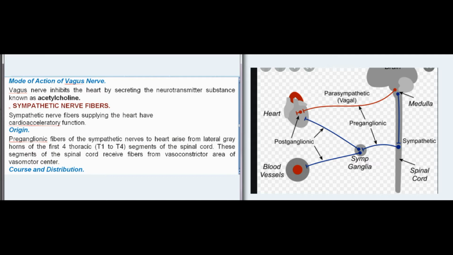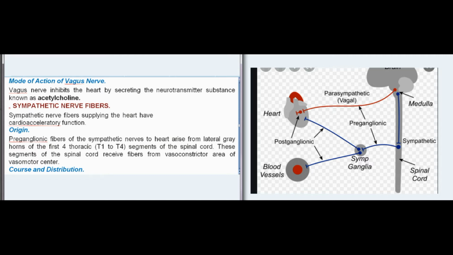Sympathetic nerve fibers. Sympathetic nerve fibers supplying the heart have cardio-acceleratory function. Origin. Preganglionic fibers of the sympathetic nerves to heart arise from lateral gray horns of the first four thoracic, T1 to T4, segments of the spinal cord. These segments of the spinal cord receive fibers from vasoconstrictor area of vasomotor center.